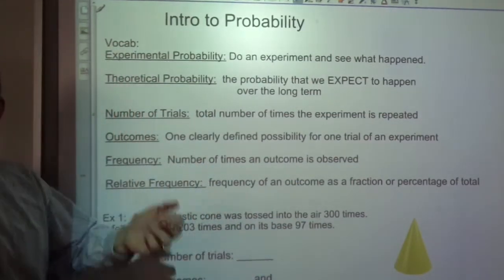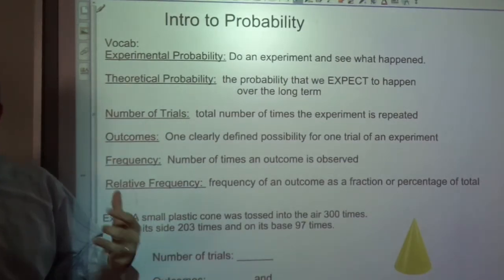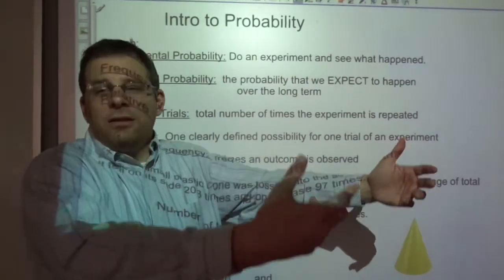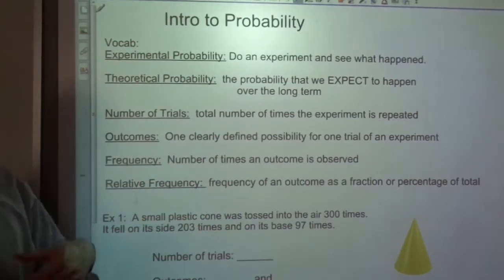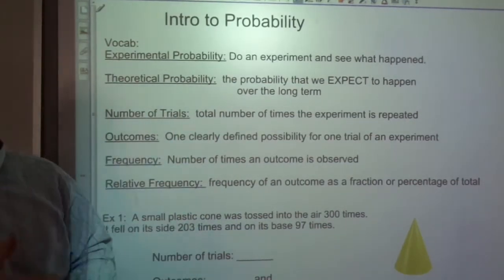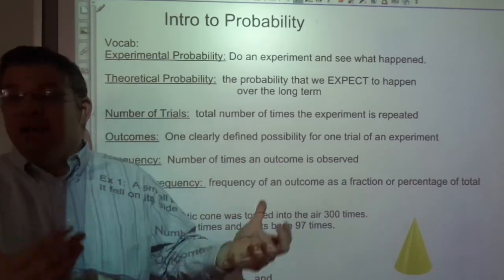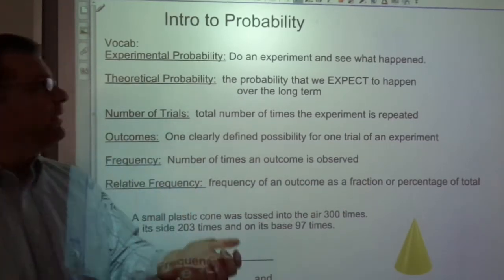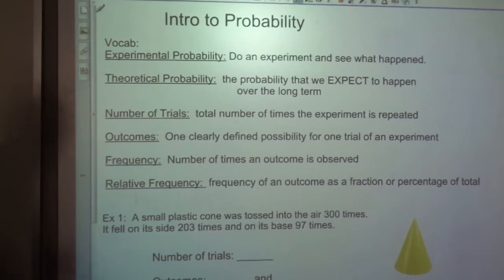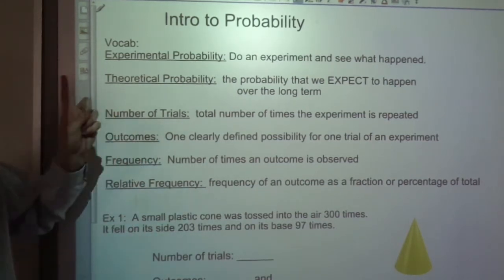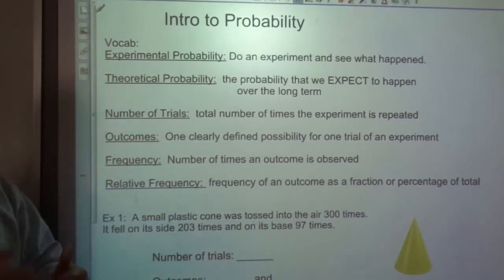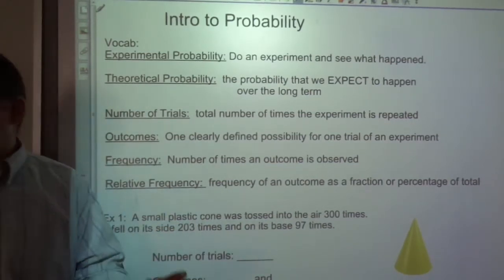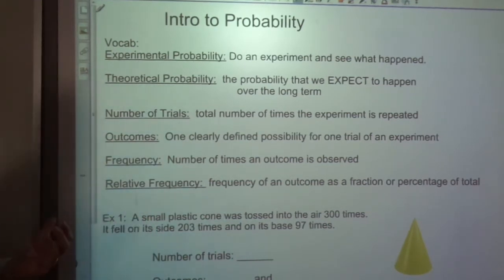So that's the difference. When we're doing calculations, we're calculating what we think is going to happen in the future. It's always a theoretical probability. If we do something, like flip a coin or spin a spinner, and then see what happened from it, that's an experimental probability. The outcomes are the things that could happen. If I flip a coin, the outcomes are heads or tails. If I roll a die, it's 1, 2, 3, 4, 5, or 6.